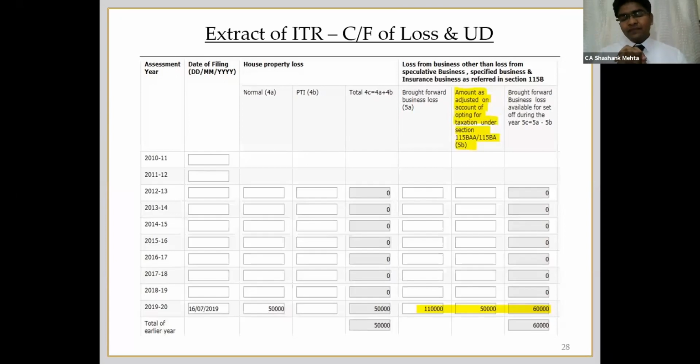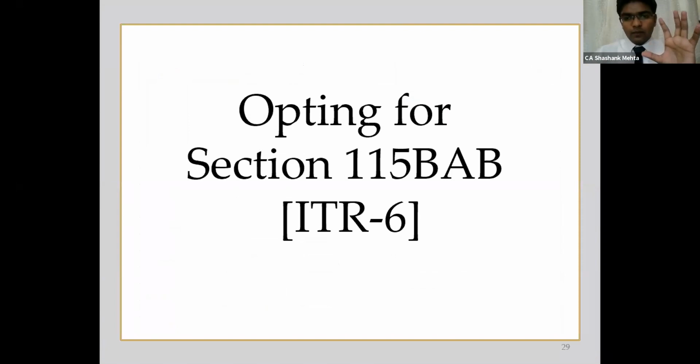So for example, if I have a loss of 1,10,000 rupees, and out of that 50,000 is the kind of loss which is attributable to section 35AD, in that case I have to deduct that amount from my carry forward or brought forward losses. So accordingly, the amount which I can carry forward is 60,000 rupees. So this was with respect to carrying forward losses, a very important point. Yeah, so these were the major changes with respect to 115BAA.